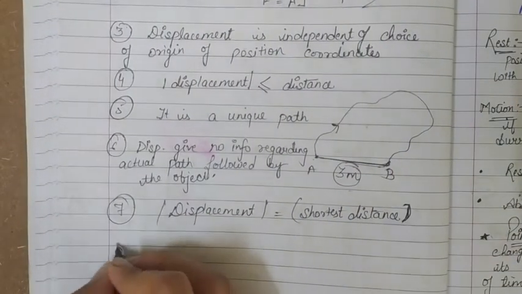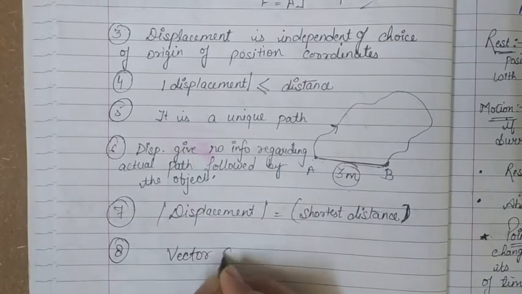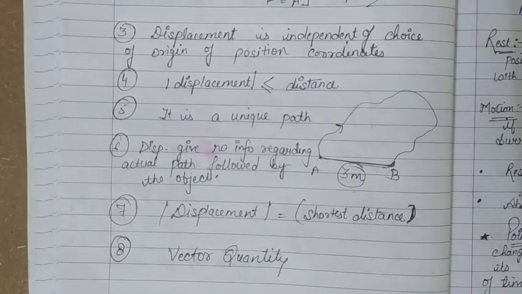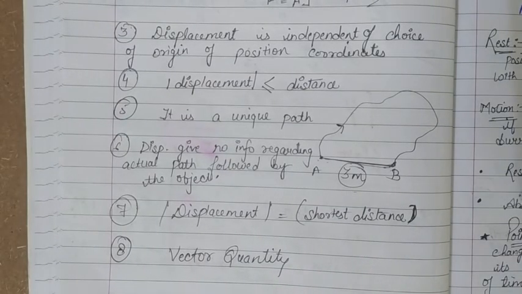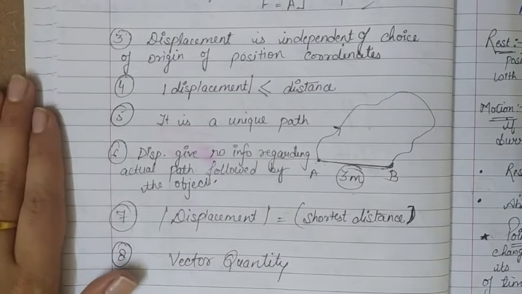Next thing is this displacement is a vector quantity. It has both magnitude as well as direction. So displacement of an object between 2 points is independent of actual path followed by the object when it moves from one position to another, but it has a fixed sense of direction. That's why it is a vector quantity. So this is the displacement. These are the characteristics of displacement.